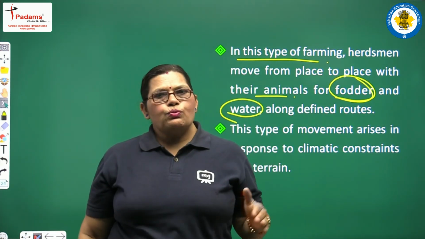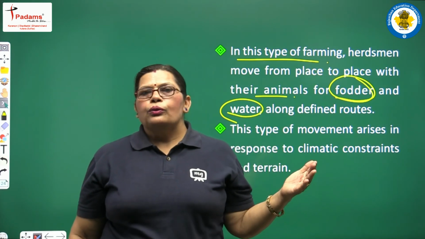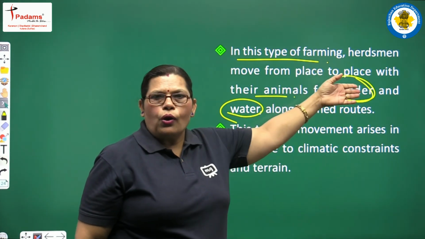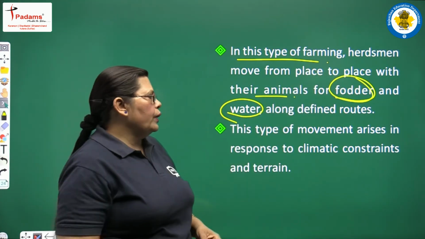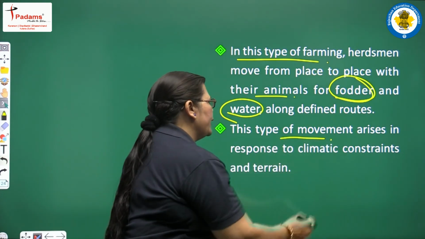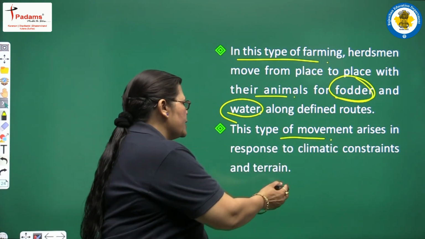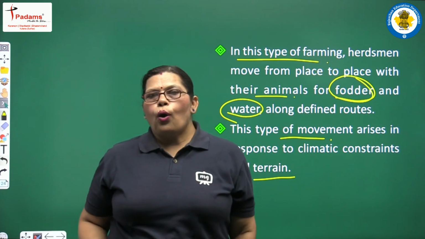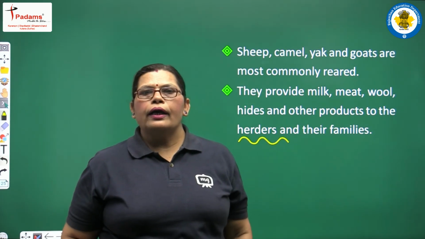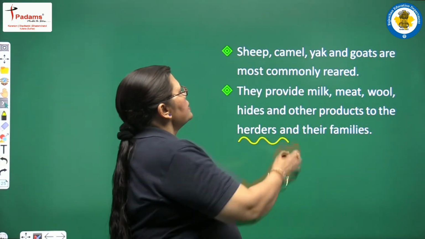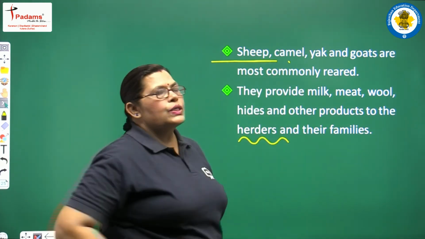It means they move from one place to another in search of fodder as well as water, and this type of movement arises in response to climatic constraints and terrain. So all these things depend upon the climatic conditions. See, the first important animal is the camel.